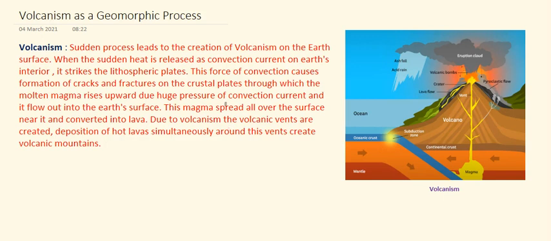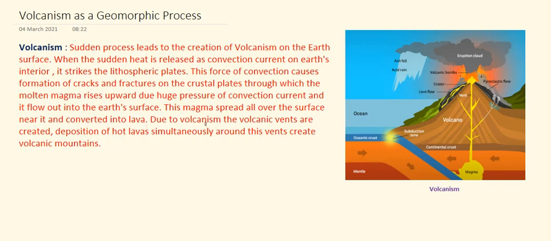Now let us continue with the point that this magma spreads all over the surface near it and is converted into lava. It then solidifies and cools, and at last it turns into some type of rocks on the earth's surface, like basaltic or granitic. So this type of rocks is created after the volcanic eruption or volcanism takes place.